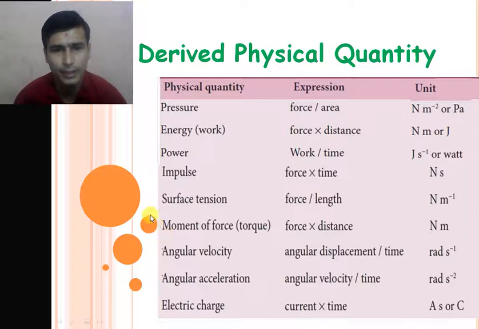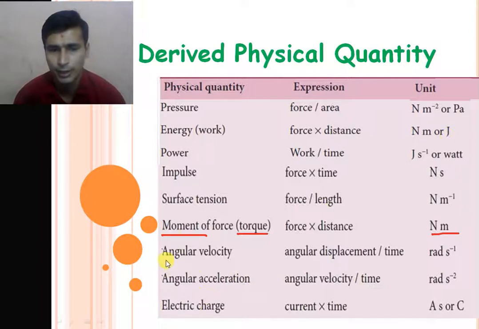Next physical quantity is moment of force, also known as torque. So the formula of torque is force into distance. The unit of force is Newton and the unit of distance is meter. So the unit of torque is Newton into meter. It is the same as the unit of energy or work. So the unit of energy, work and torque are the same, that is Newton into meter, or we can represent it as joule.